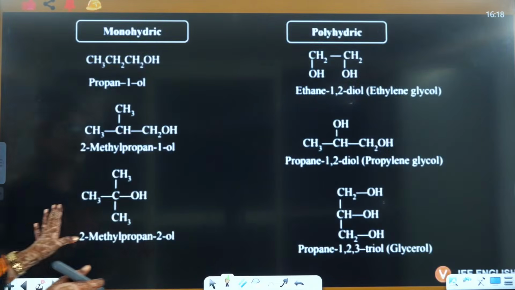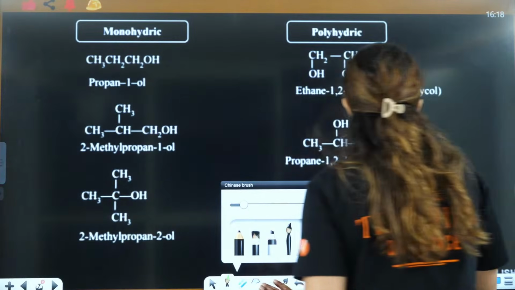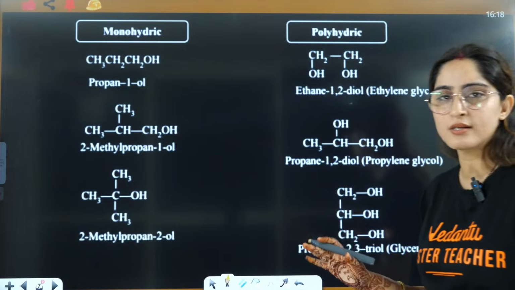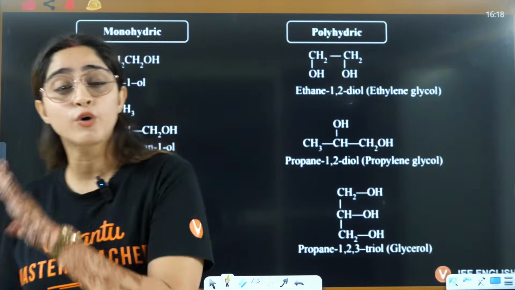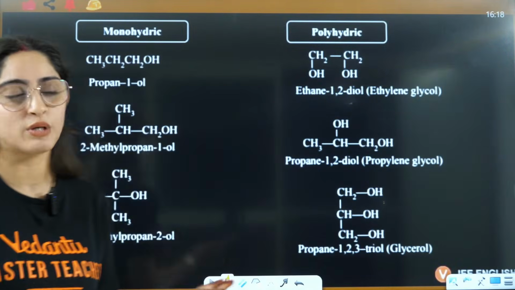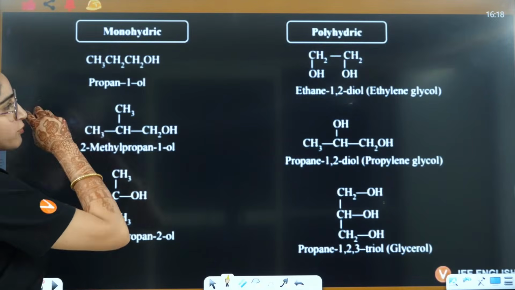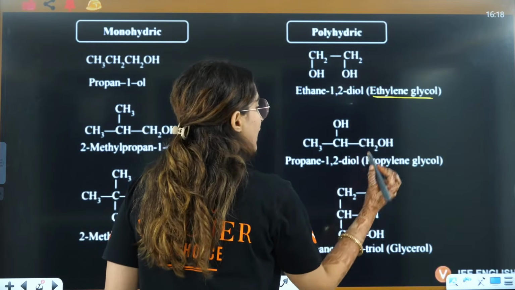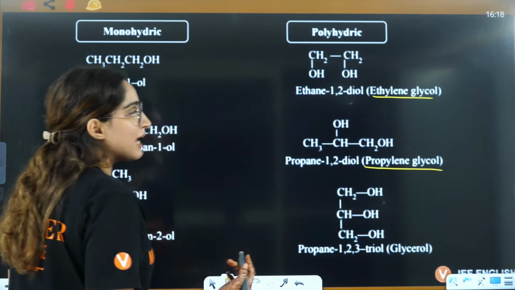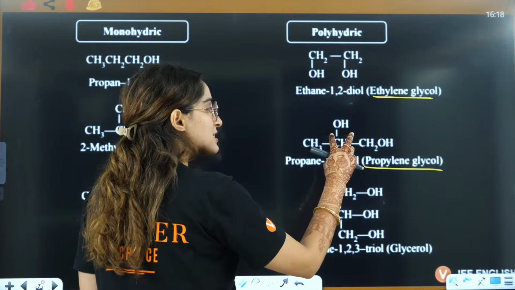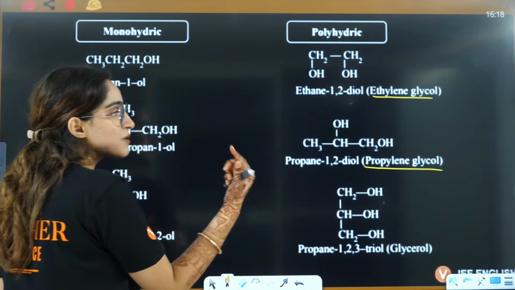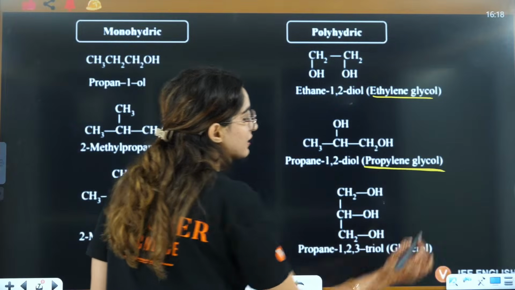Okay. Now, let's talk about the IUPAC naming. Some other IUPAC naming, guys, I'm not going to discuss, because we have already done a good lecture on IUPAC naming individually. So, we are going to see some of the common names here. Like here, polyhydric: ethylene glycol, and this is propylene glycol, when 2 adjacent carbons have OH, but in total there are 3 carbons, that is propylene glycol.